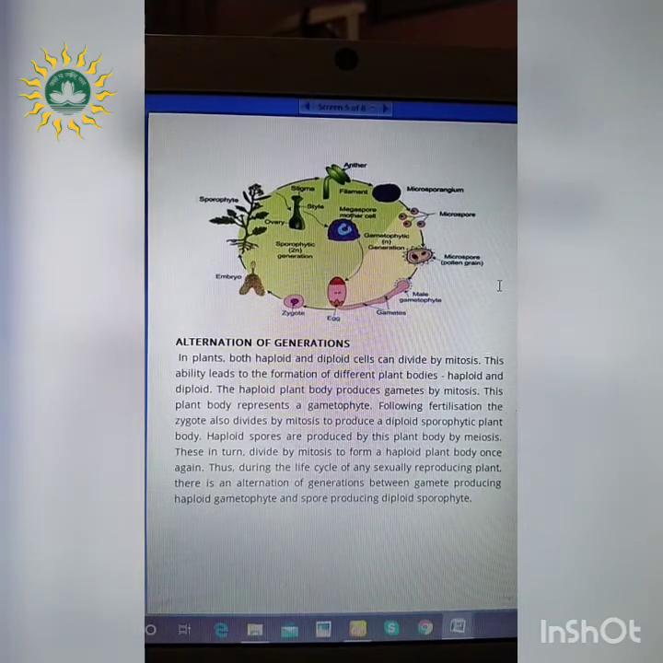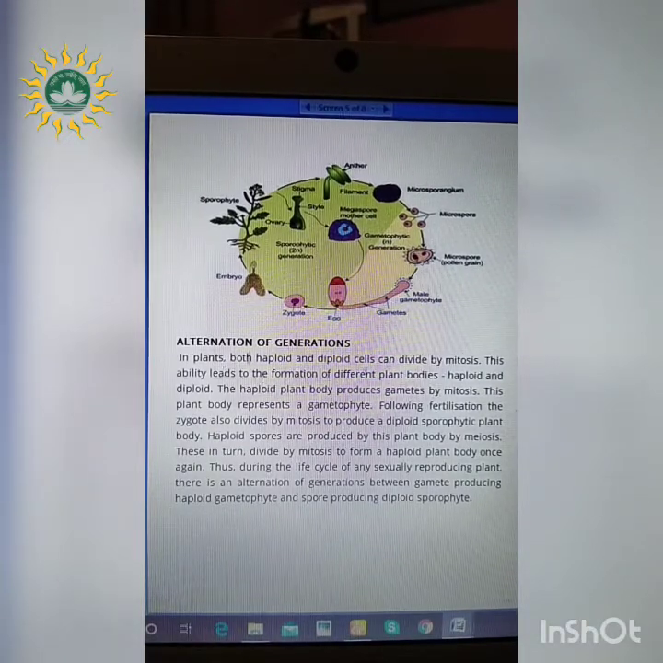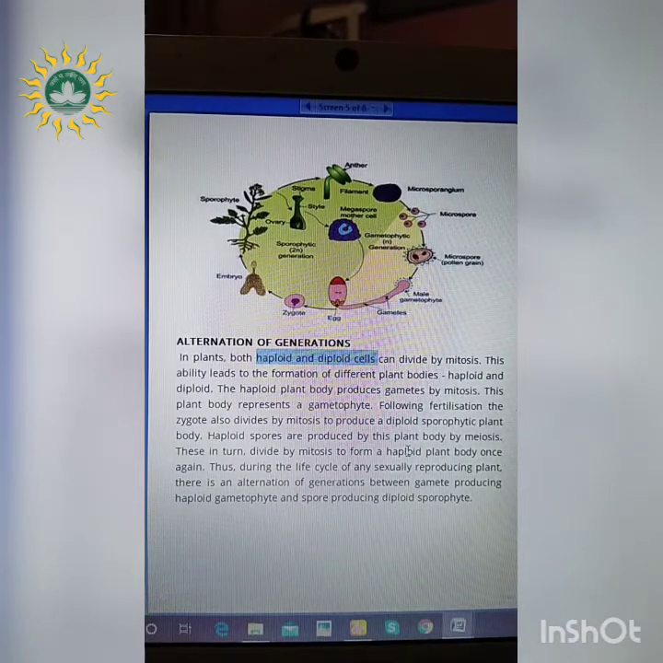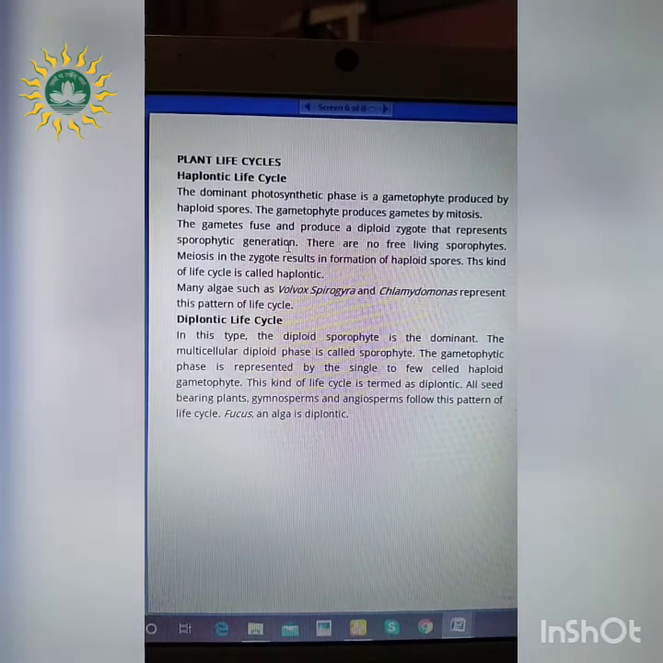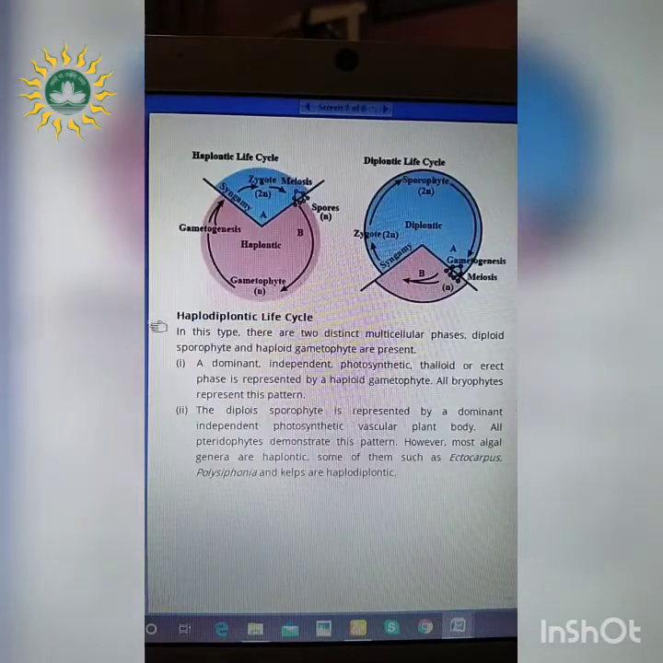So next we'll move on to another part, that is alternation of generation. So these plants have 2 types of generation. One is haploid, which is N, another one is diploid, which is 2N, and they can divide by mitosis. This ability to alternate between the haploid and the diploid generations one by one following a specific pattern of life cycle is referred to as alternation of generation. So we'll see the different plant life cycles. 3 types of plant life cycles are present: haplontic life cycle, diplontic life cycle, and haplodiplontic life cycle. We'll see one by one.